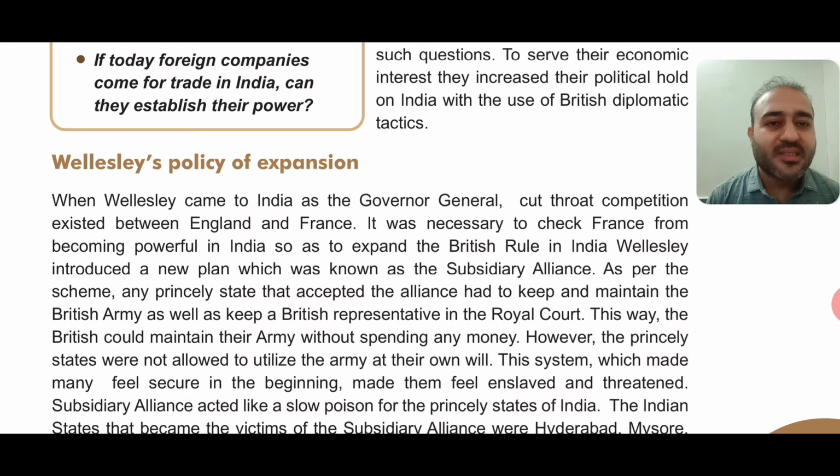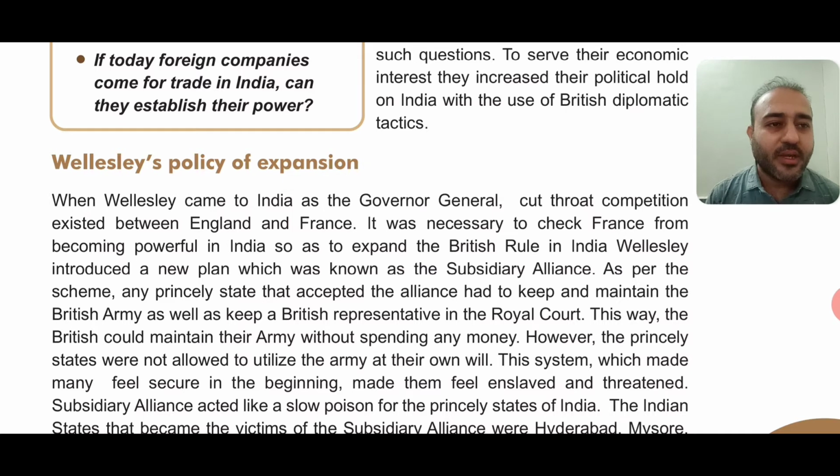As per the scheme, any princely state that accepted the alliance, meaning the group, the Britishers, had to keep and maintain the British army, as well as keep a British representative in the royal court.